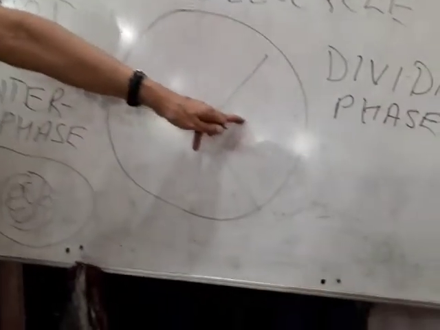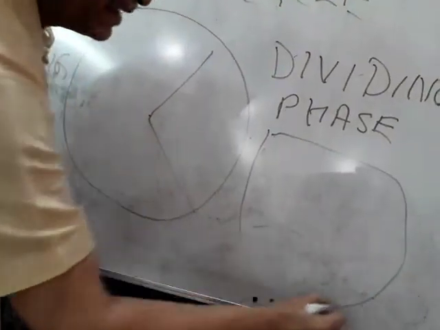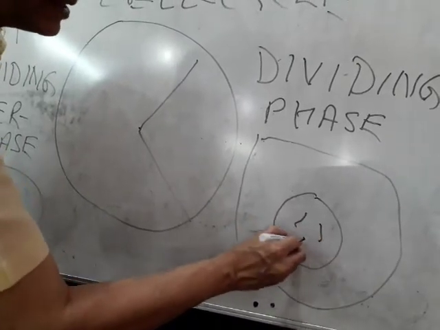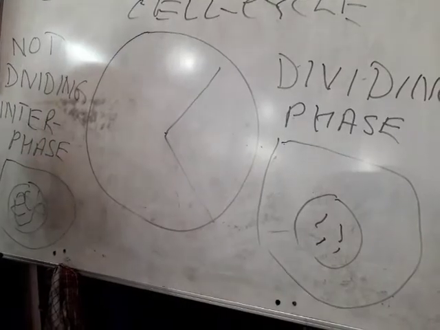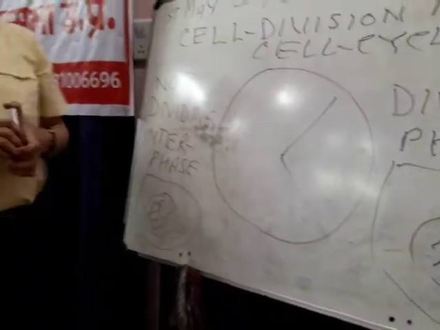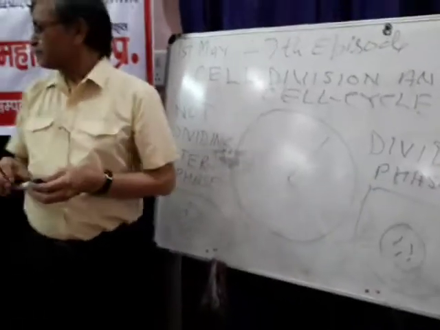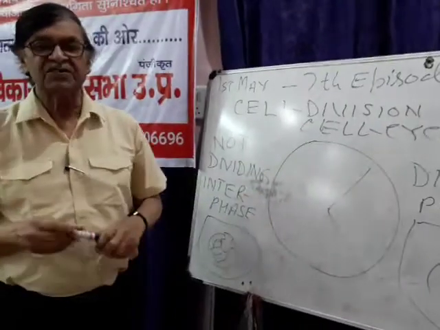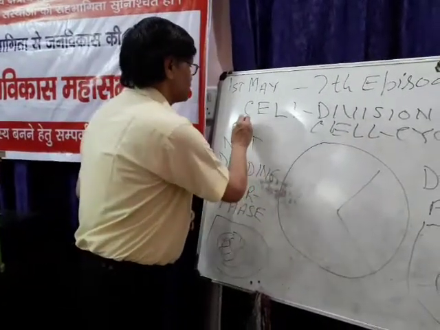But when the cell is dividing, the chromatin network breaks into distinct thread-like structures, the chromosomes. In fact, the interphase stage is further divided into 4 steps.